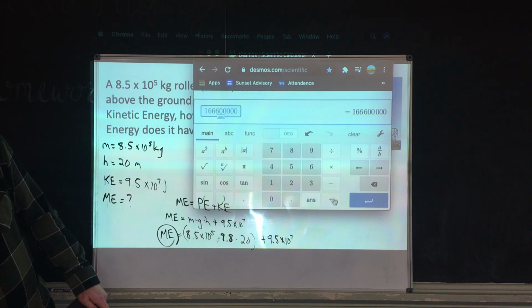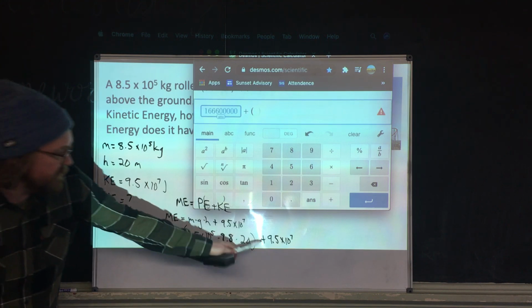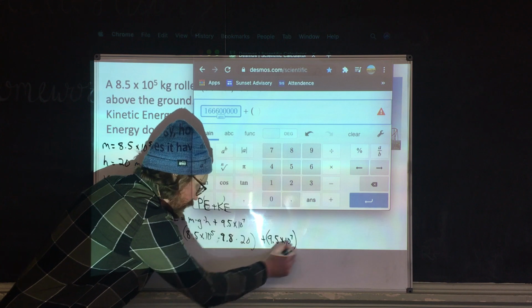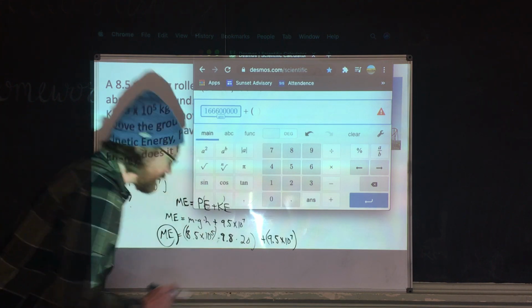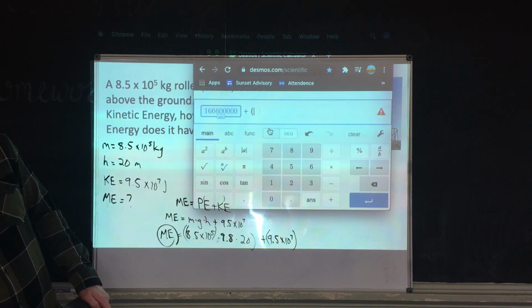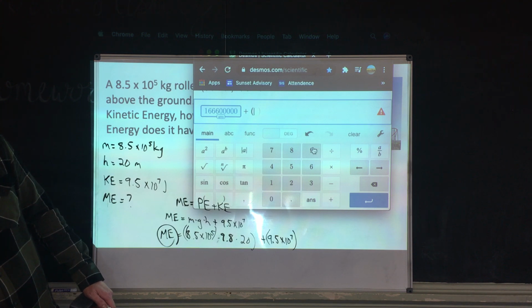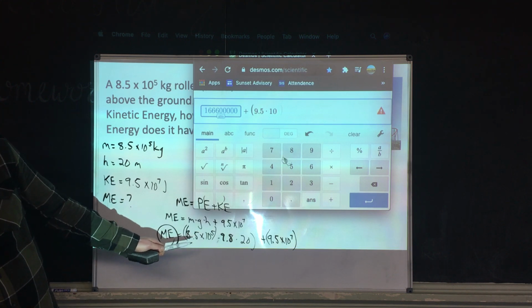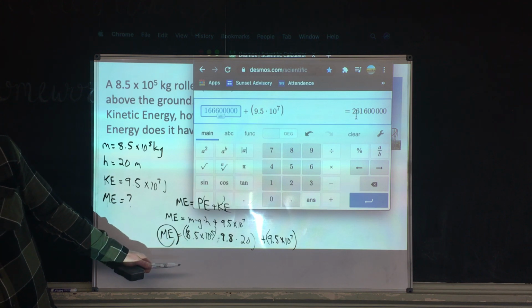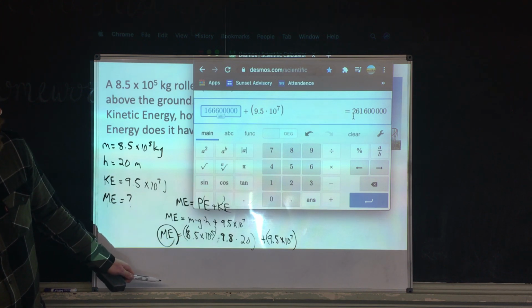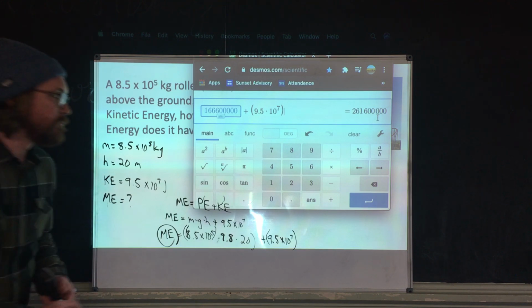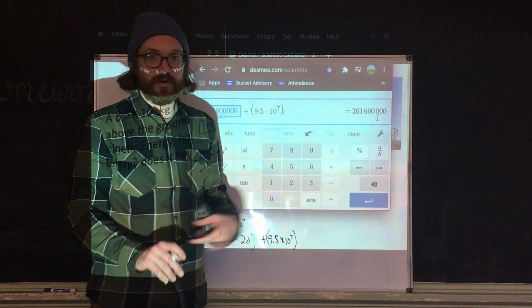And I'm going to add that to parentheses right here. Remember, this has to have parentheses. Technically, this has double parentheses. That gets kind of confusing. But if you do it one step at a time, it's really easy. 9.5 times 10, a to the b, 7th, forward arrow, close parentheses. My answer here is 261,600,000 joules. There's your answer right there.